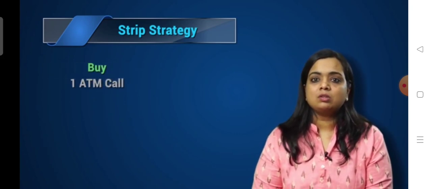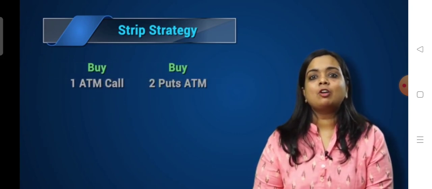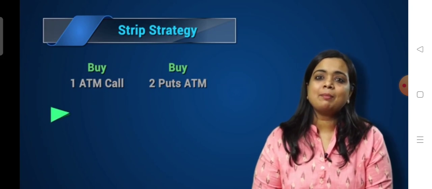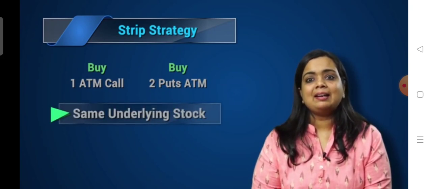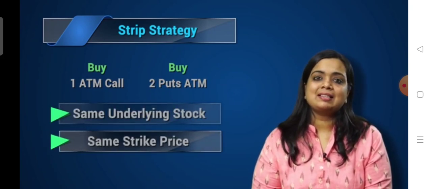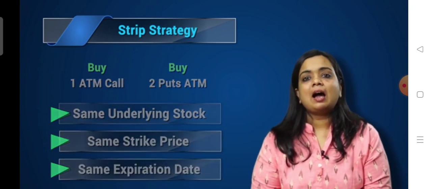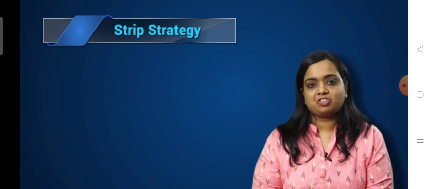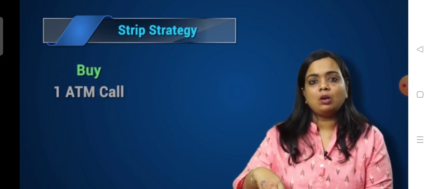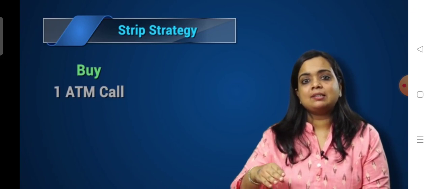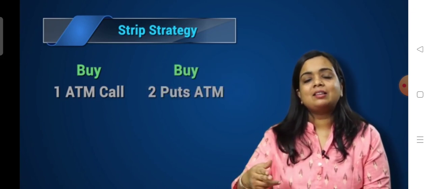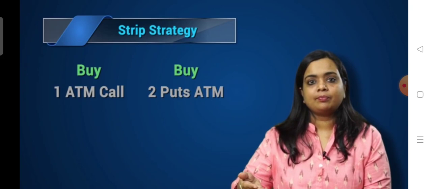It involves buying a number of at-the-money calls and twice the number of puts of the same underlying stock and same strike price and same expiry date. Let's discuss how do we construct a strip strategy. We buy one at-the-money call and simultaneously buy two at-the-money put options.